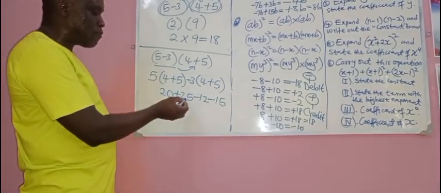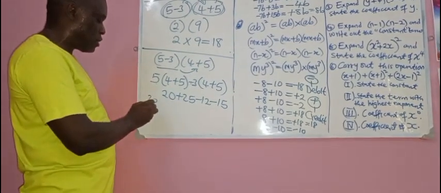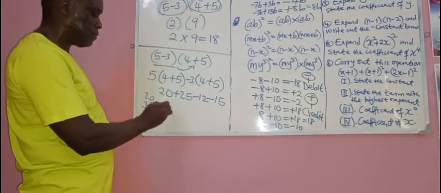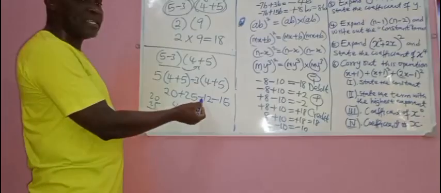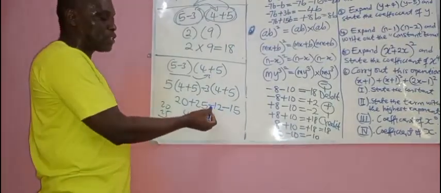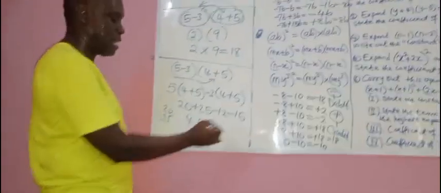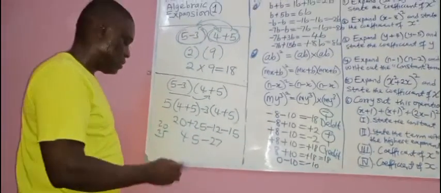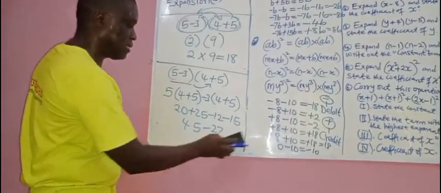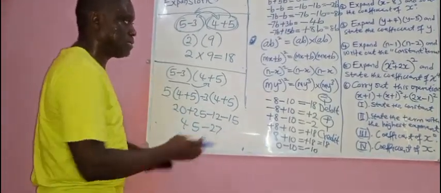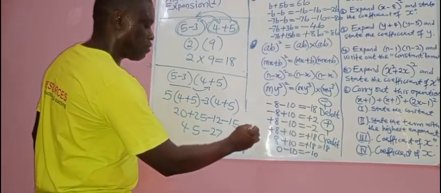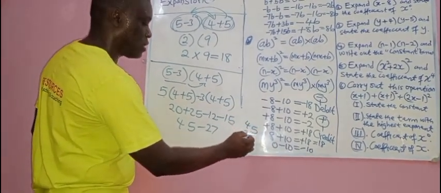Now, 20 plus 25. That is 45. Look at this. Debit, debit. Minus 12, minus 15. That's minus 27. Now, let us subtract this. Let us subtract this now. 45, 27.